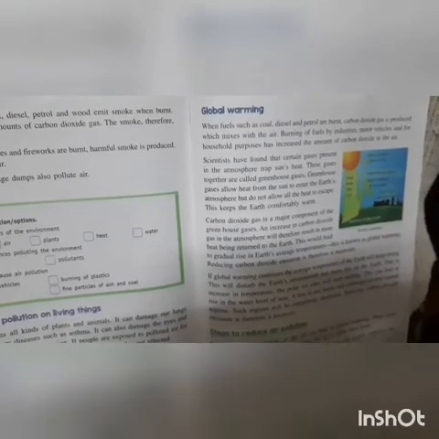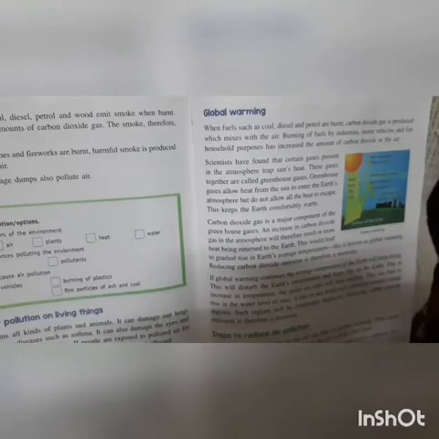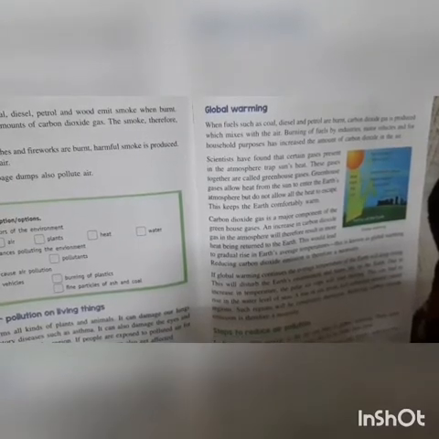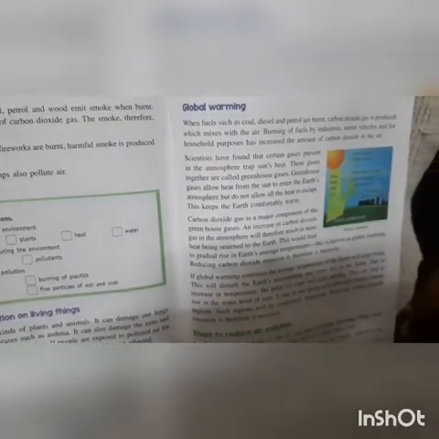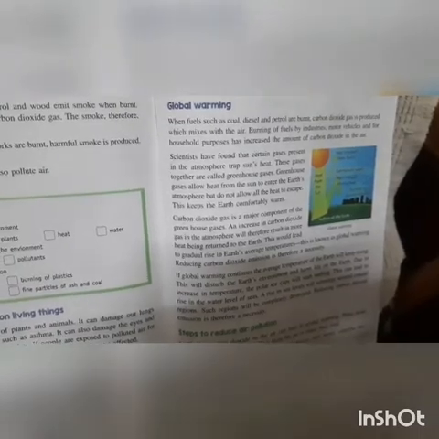Carbon dioxide gas is a major component of the greenhouse gases. An increase in carbon dioxide gas in the atmosphere will therefore result in more heat being returned to the earth. This would lead to a gradual rise in the earth's average temperature. This is known as global warming. Reducing carbon dioxide emission is therefore a necessity.